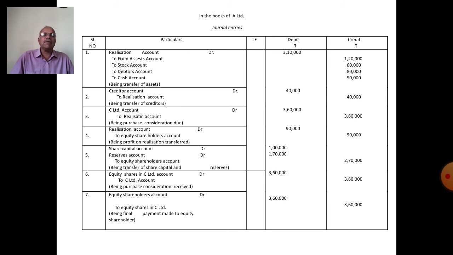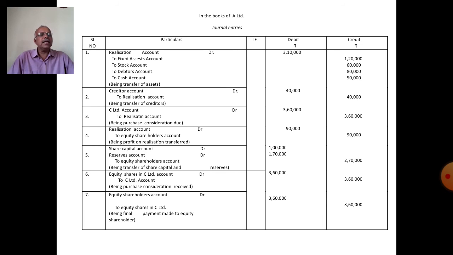Before completing the shareholders account, first complete the C Limited account, the purchasing company account. This shows the discharge of purchase consideration, received through shares, debentures, etc. Equity shares in C Limited account debit to C Limited account 3,60,000. Being purchase consideration received.